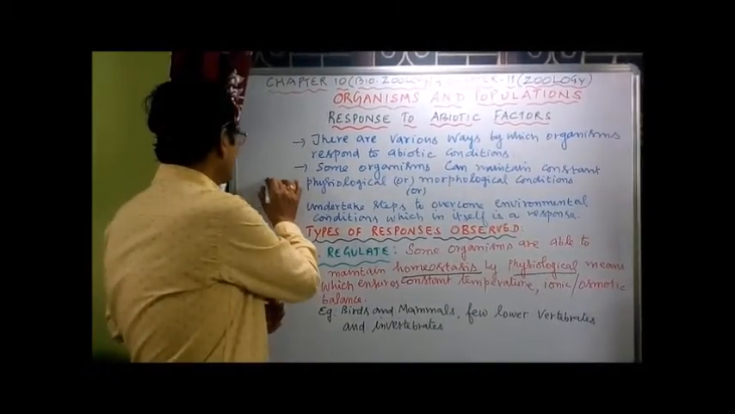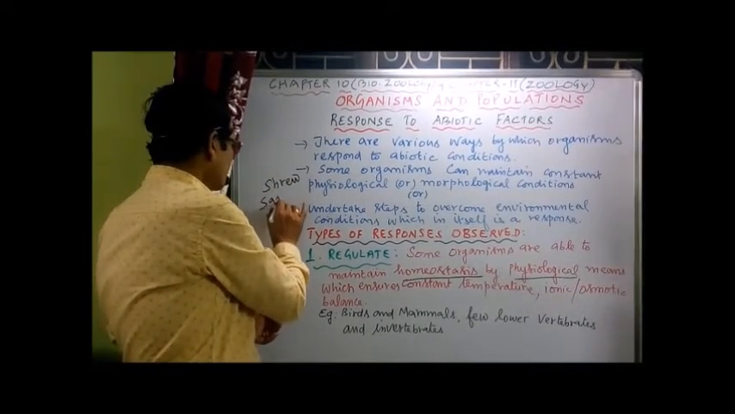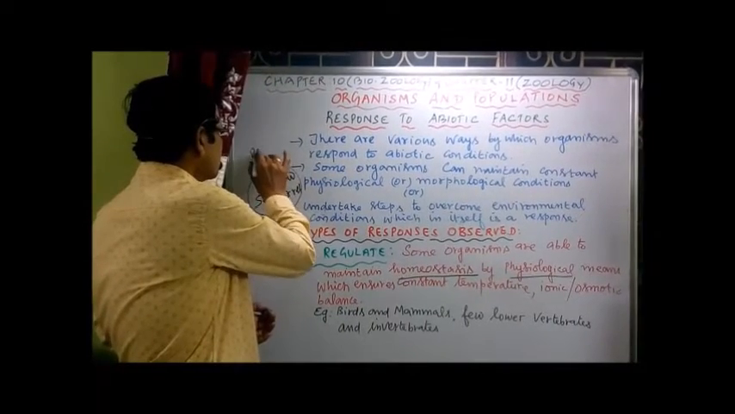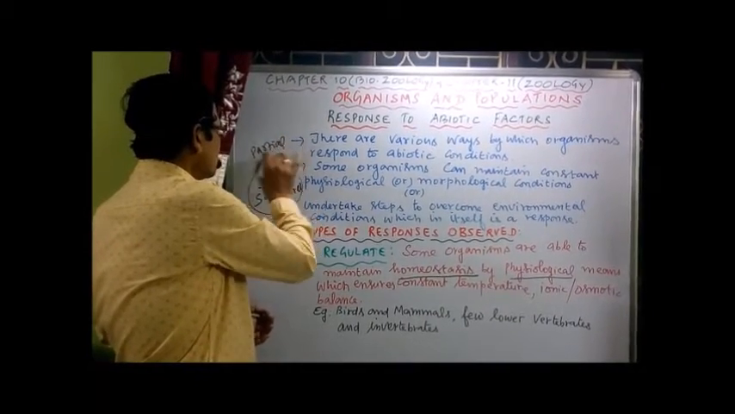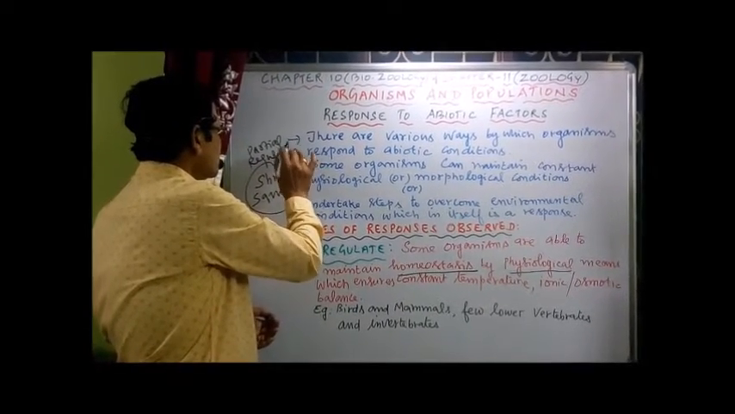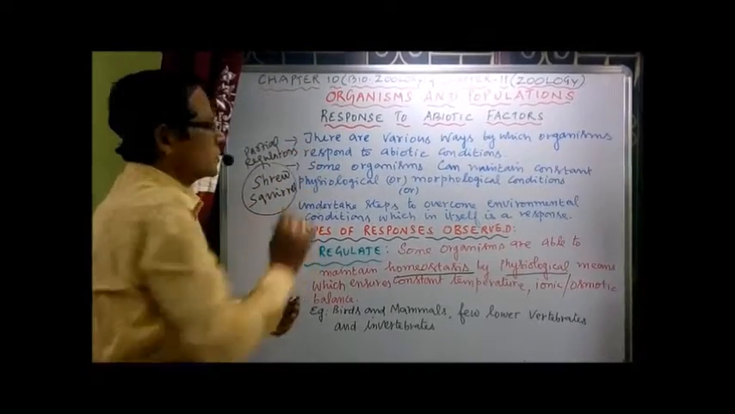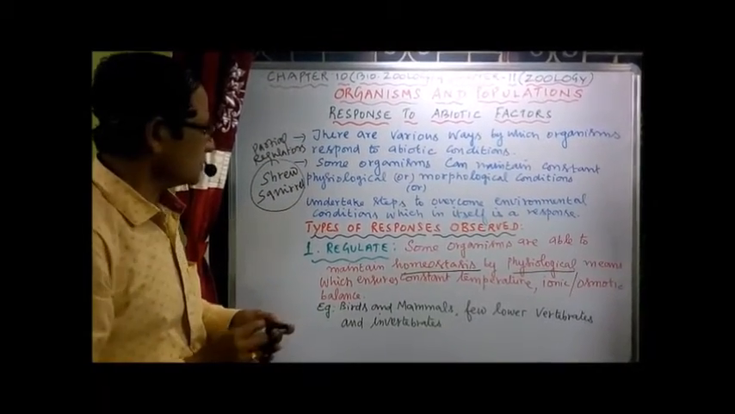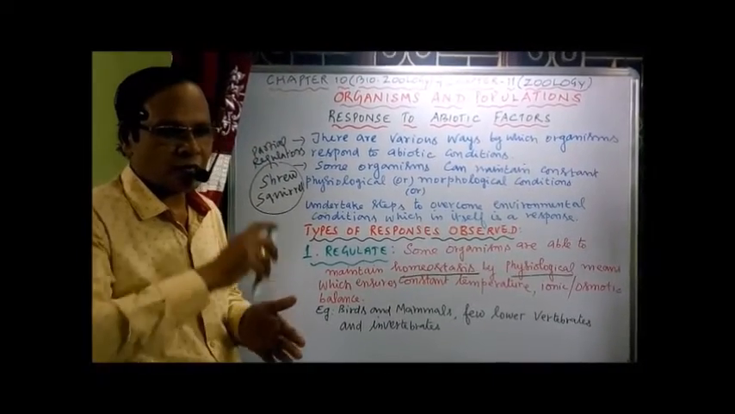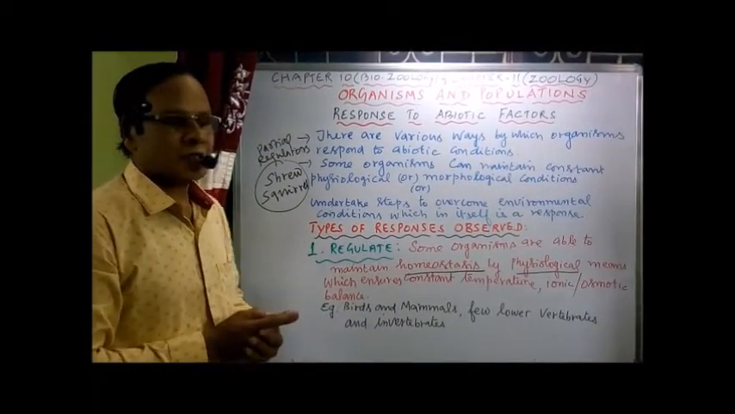For example, the shrew, the mammal, and also the squirrels. These two are examples of partial regulators among the mammals. The shrew and the squirrel are considered partial regulators because they maintain their temperature only up to a certain temperature level. Now that's about the regulators.